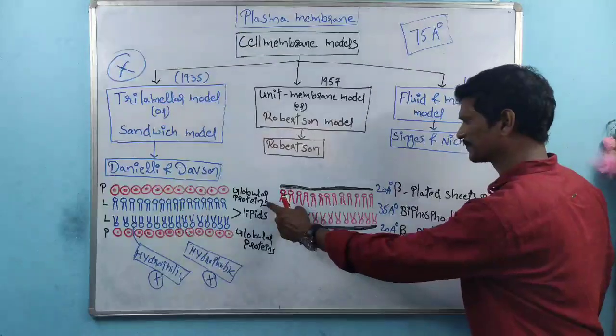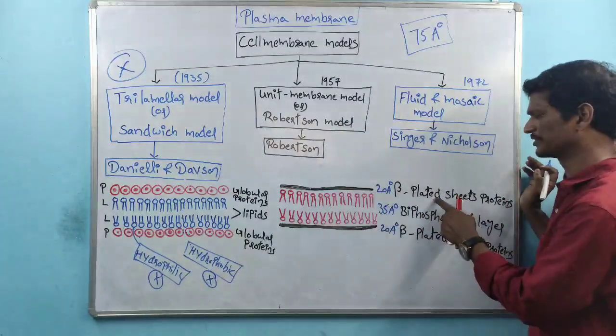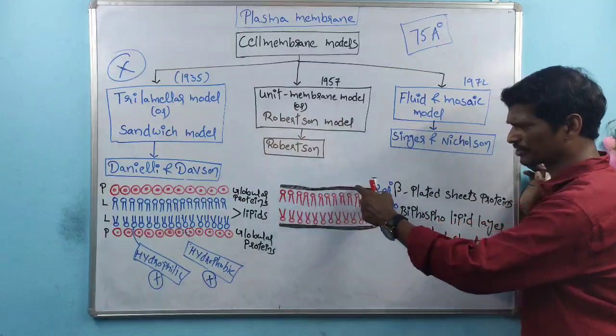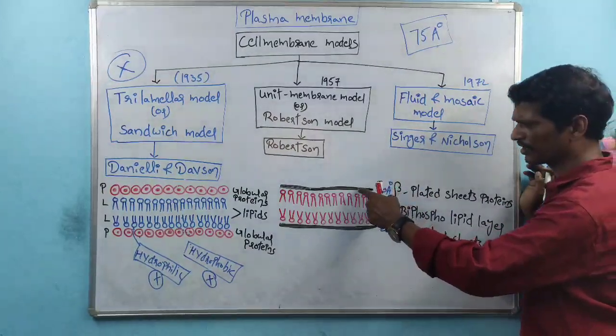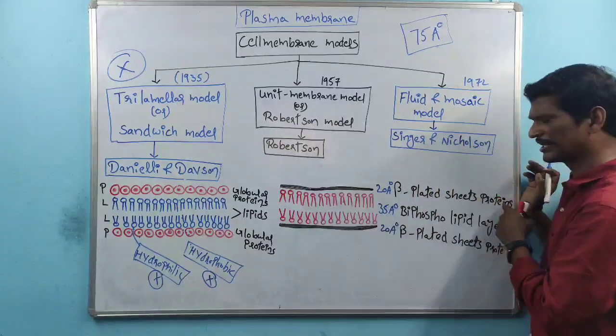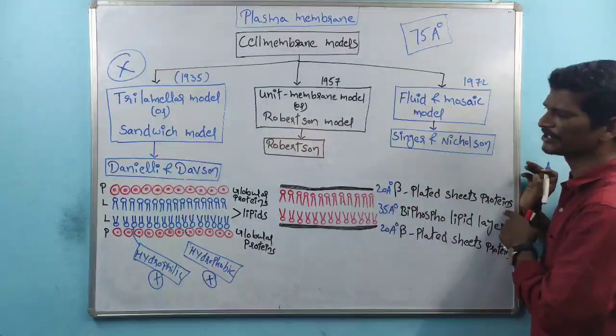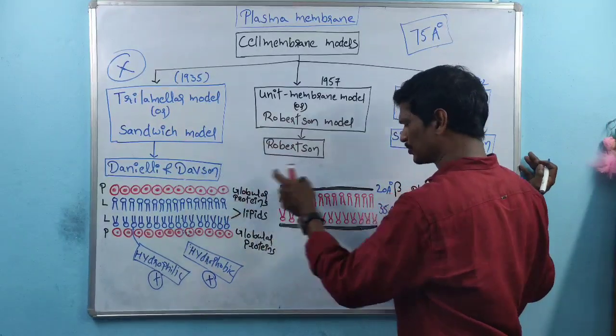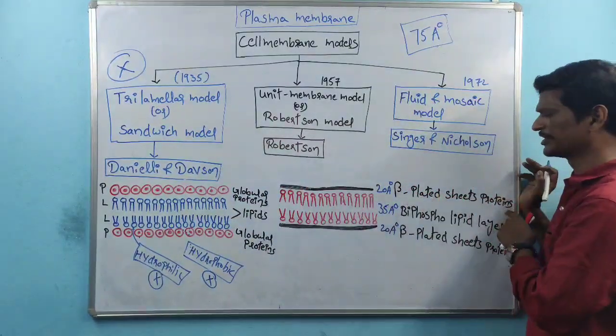Remember, here these are not globular proteins. These are beta pleated sheets. The proteins form sheet-like structures within this model, and these are called beta pleated sheets. In the other model, proteins formed globules, round-like structures. So here the proteins form beta pleated sheets.